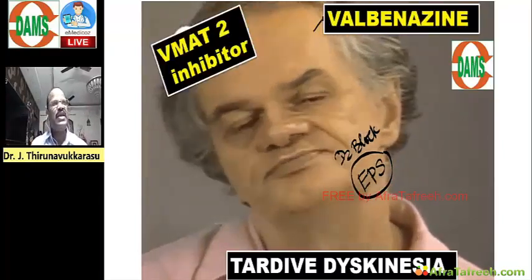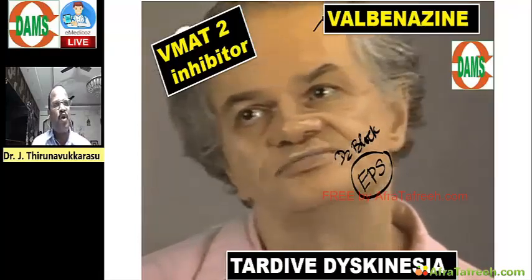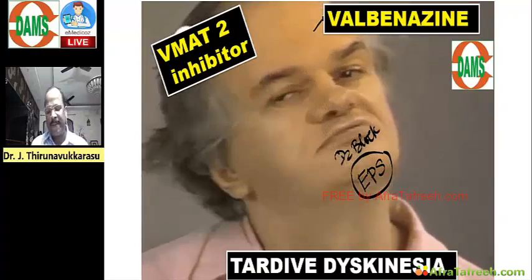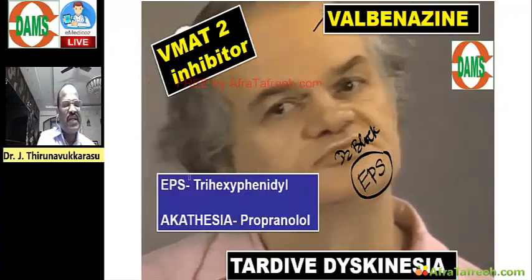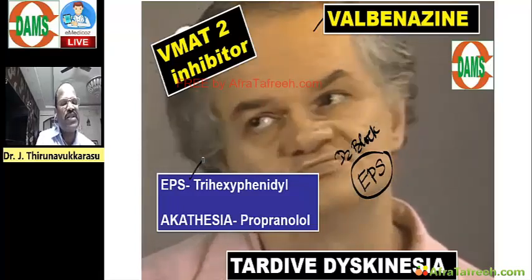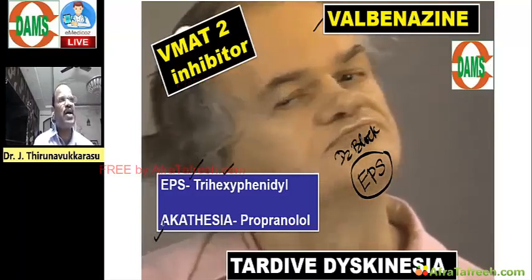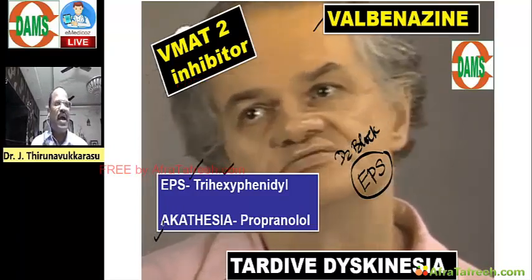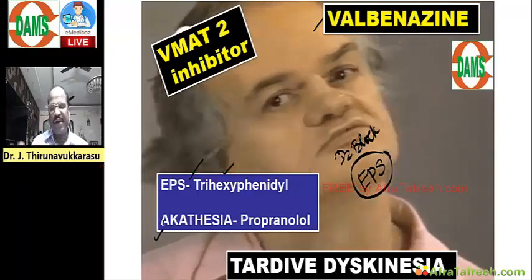Valbenazine is a VMAT2 blocker, vesicular monoamine transporter 2 blocker. For general EPS, we go for centrally acting anticholinergics like trihexyphenidyl. And for akathisia, the drug of choice is propranolol. Antipsychotic side effect EPS and its treatment are important.